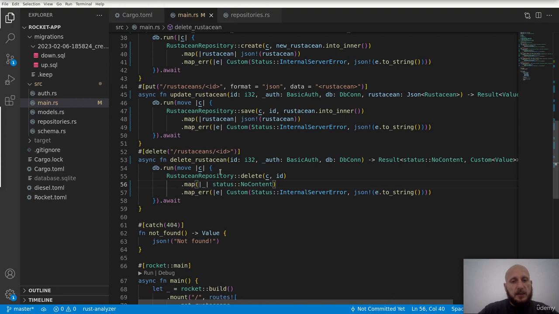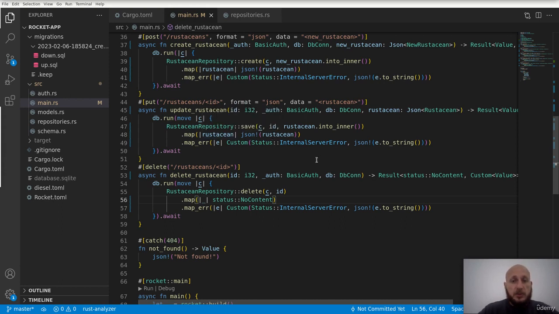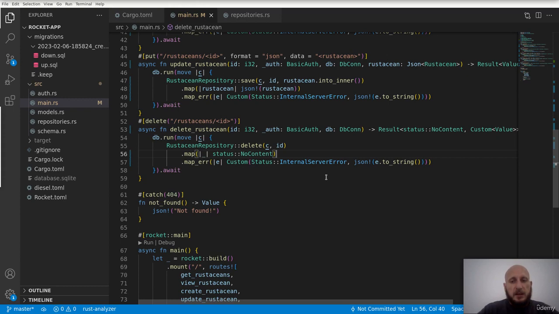But yeah, I will leave this up to you, this kind of check, and probably it should also happen in the update Rastassian endpoint. If you try to update the Rastassian that doesn't exist, you should receive a 404 and not found instead of internal server error. But yeah, so far we are good. Let's see.